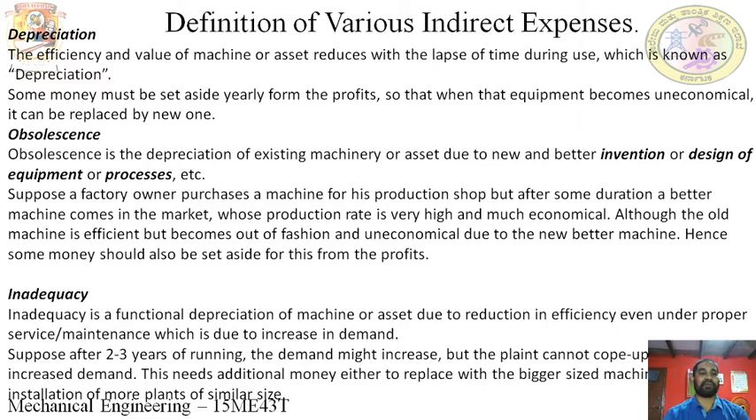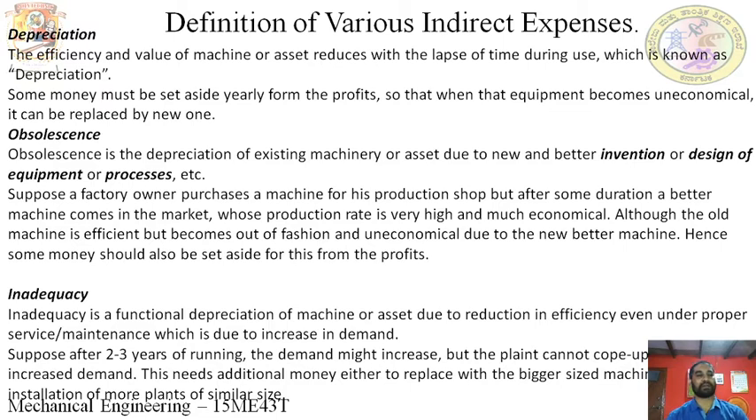How? Suppose a factory owner purchases a machine for the production shop, but after some duration, better machines come in the market whose production rate is high and much more economical. Although the old machine is efficient, it becomes out of fashion and uneconomical due to the new better machines. Hence, some money should also be set aside for this from the profit.